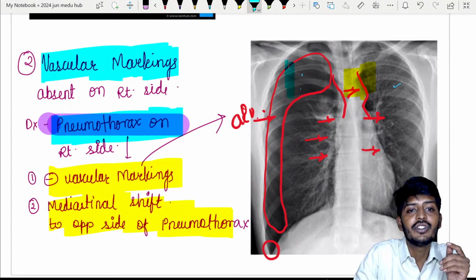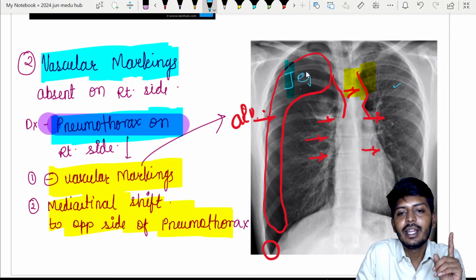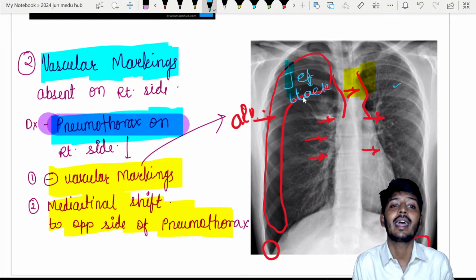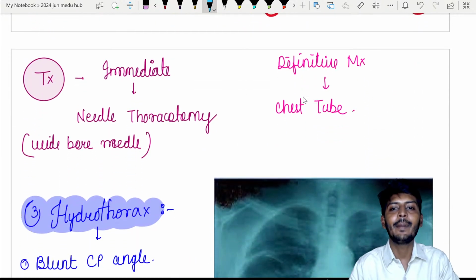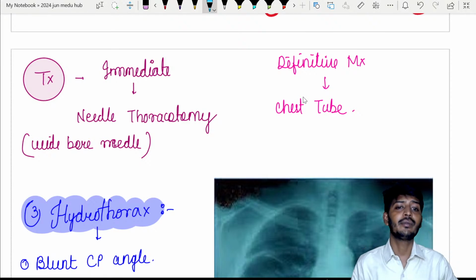This area is turning into jet black color, that's it, but it is not a jet black color lung. Jet black appearance will be there. So what is this jet black appearance a result of? It is a result of pneumothorax. So whenever we have a patient with a pneumothorax, the treatment is very important.